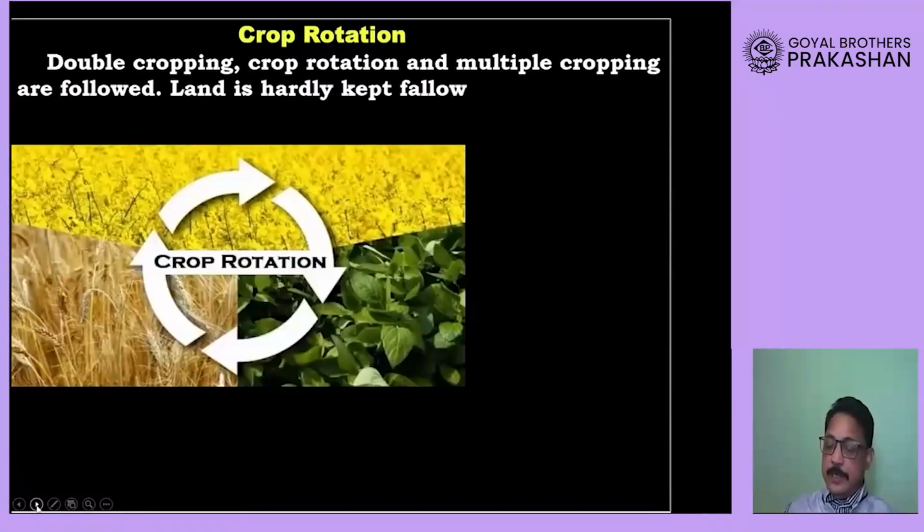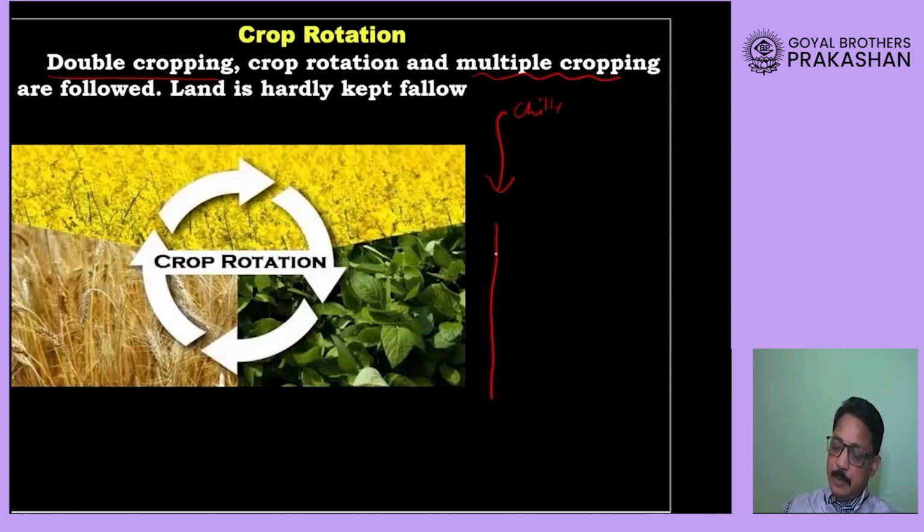Okay, now in this agriculture, there will be double cropping. Double means more than one crop will be grown. Sometimes there will be multiple cropping also. Multiple means not one crop grown in a farm, but now let us say here you are growing chili. Suppose this is one row where you are growing chilies. Then in another row he might be growing tomatoes. So in this way more than one crop will be grown in the same farm. That will be your multiple cropping.